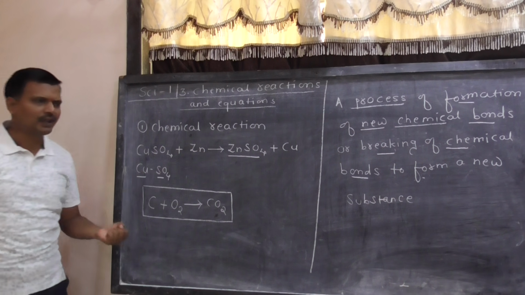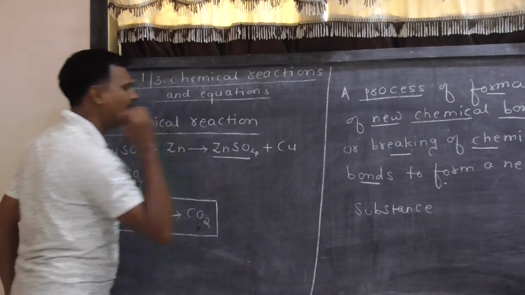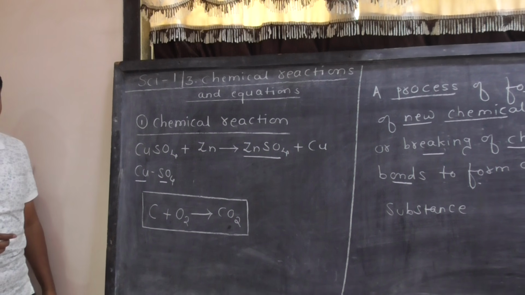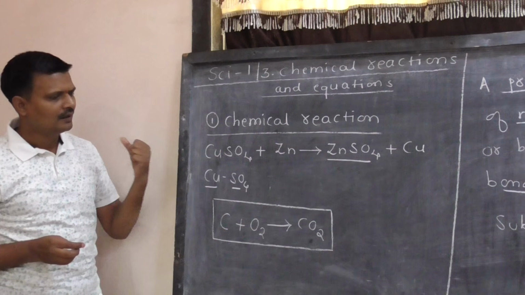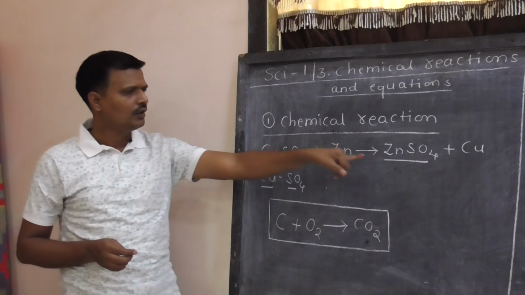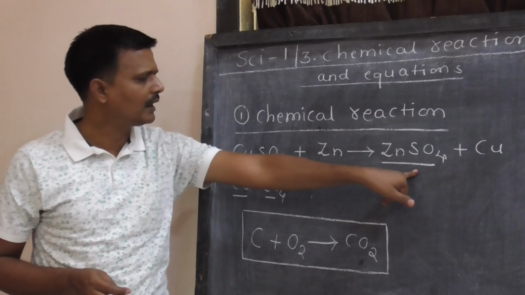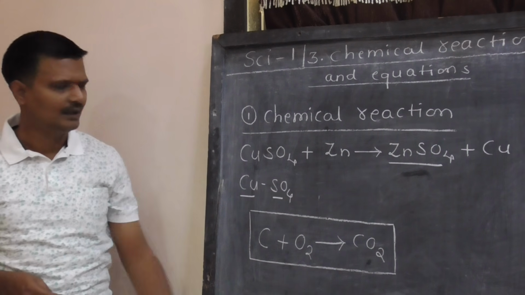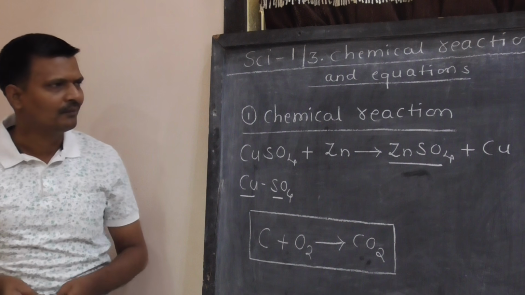This particular process is known as chemical reaction. In this reaction, you can observe a new substance is formed. In example 1, zinc sulfate. In example 2, carbon dioxide.